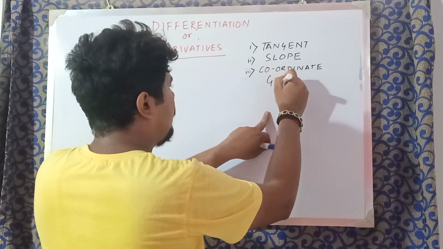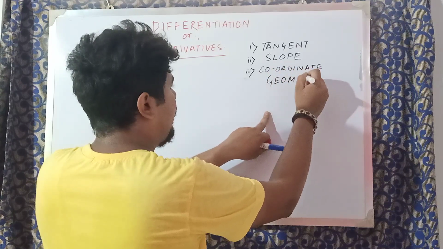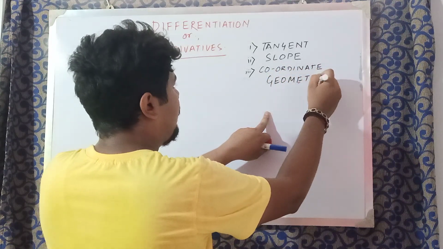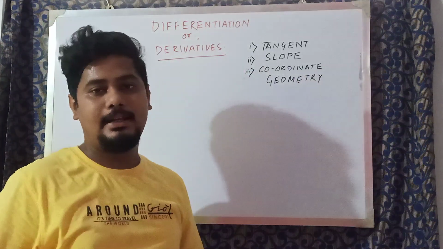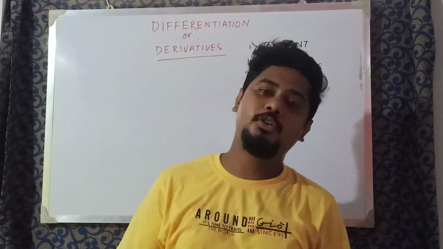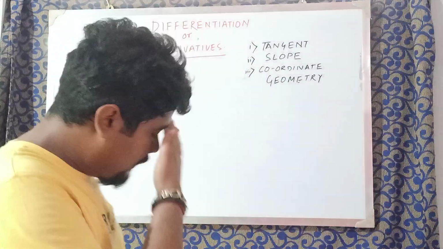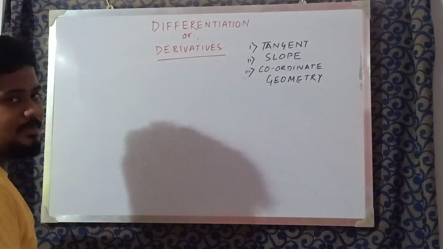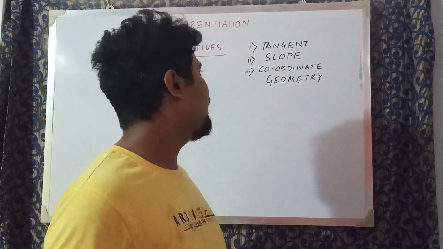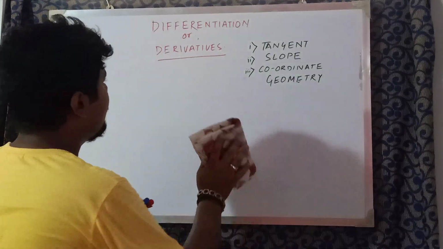I know that all of these were taught in class 10th standard, and I also know that you have forgotten everything. It's human nature. So whenever these concepts are used, I will tell you. You need not worry.